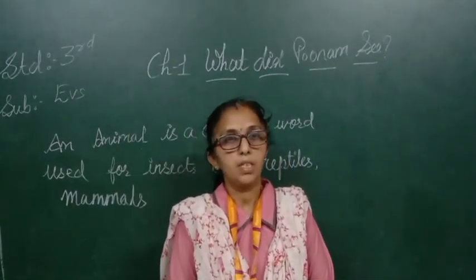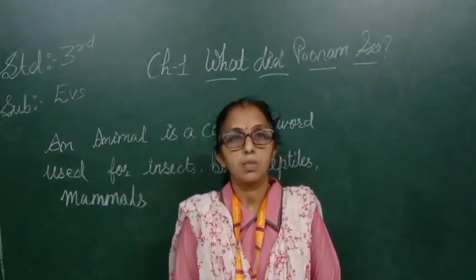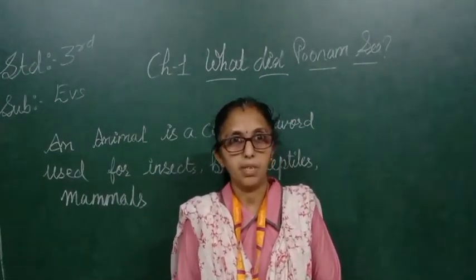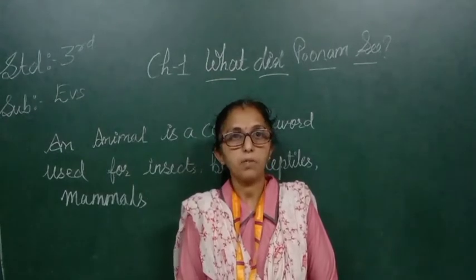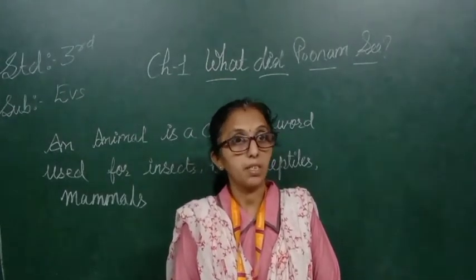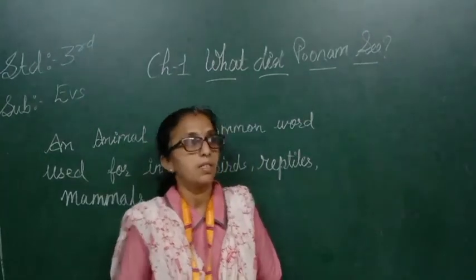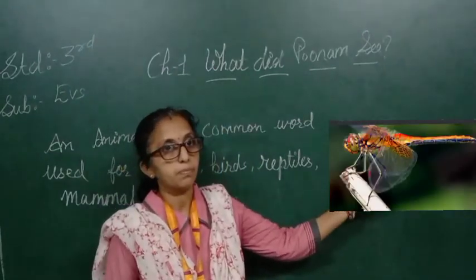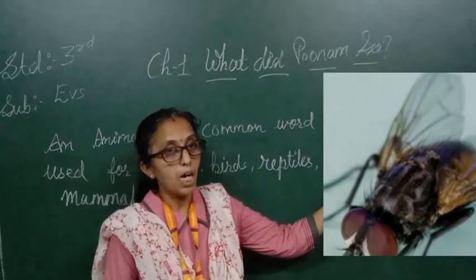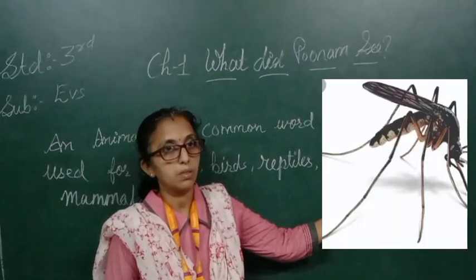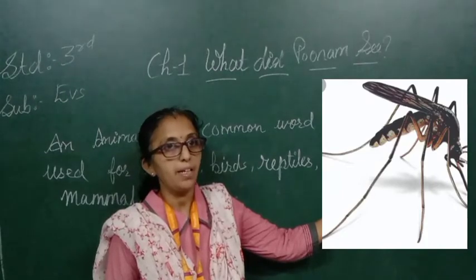Now students, here we learn about small insects which move from one place to another place. Can you mention the name of a small insect that we have seen in our environment? The small insects like dragonfly, housefly, mosquitoes and ants.